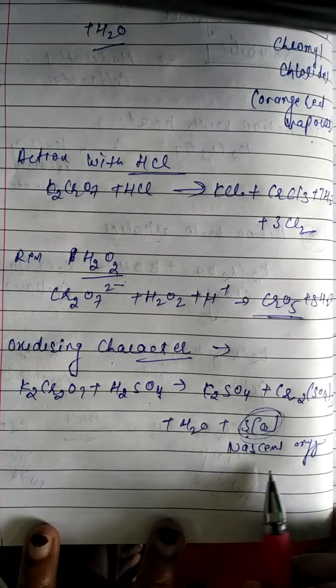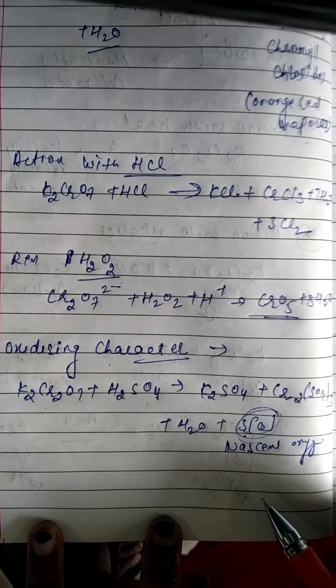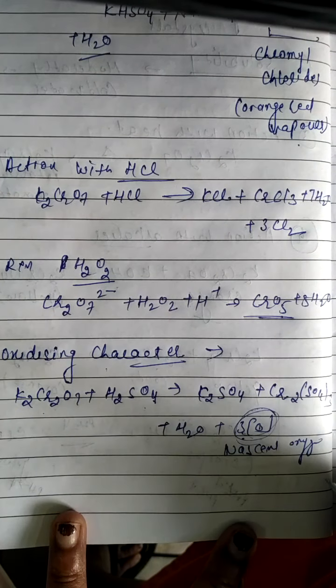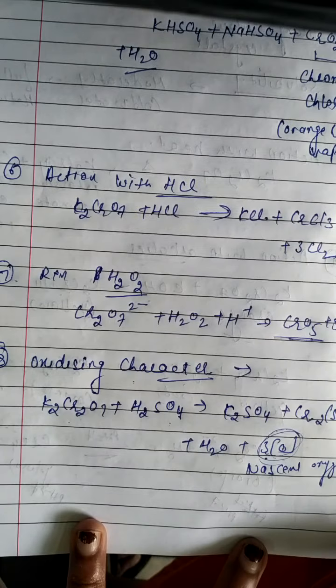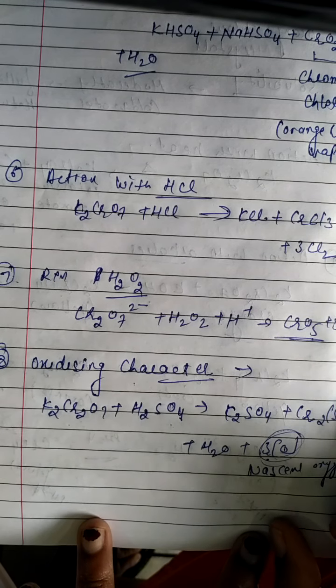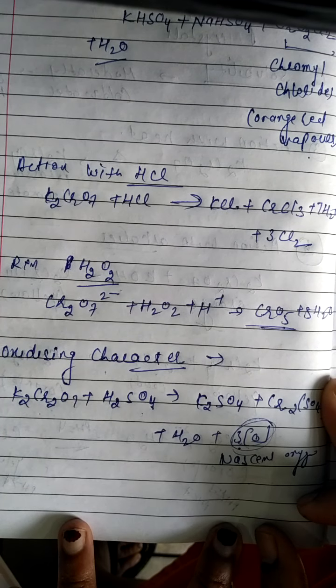Okay. This is about the preparation and properties of potassium dichromate. Clear? Thank you.